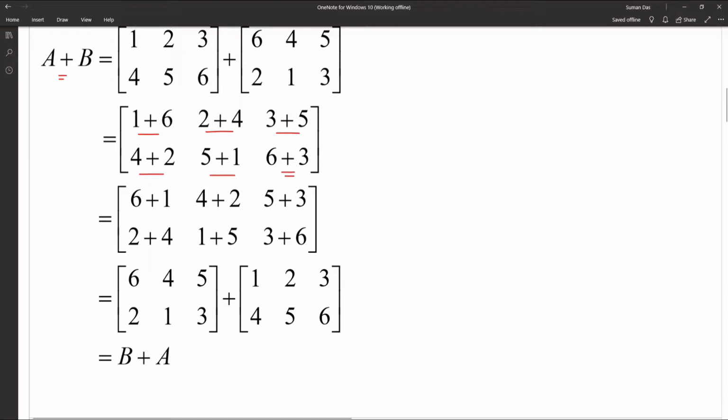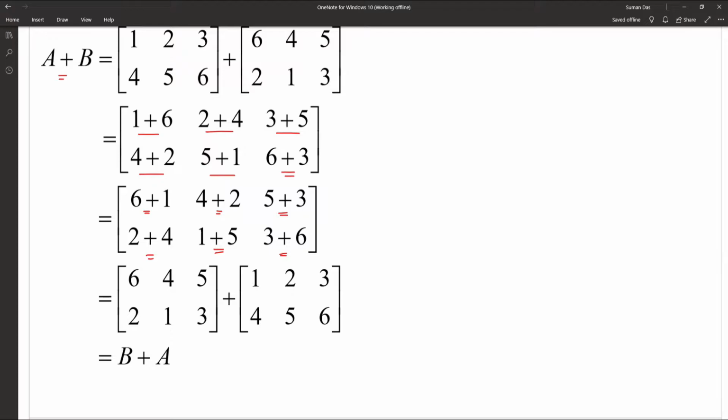Now the addition operator is also commutative for real numbers. So we can write 1 plus 6 as 6 plus 1, 2 plus 4 as 4 plus 2, 3 plus 5 as 5 plus 3, 4 plus 2 as 2 plus 4, 5 plus 1 as 1 plus 5, and 6 plus 3 as 3 plus 6.